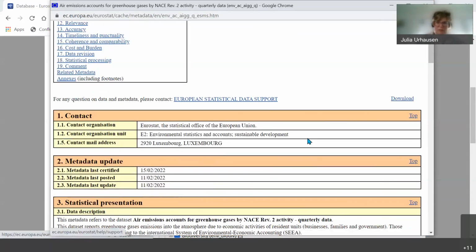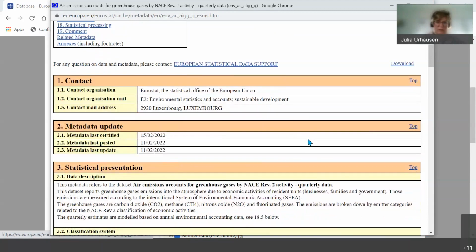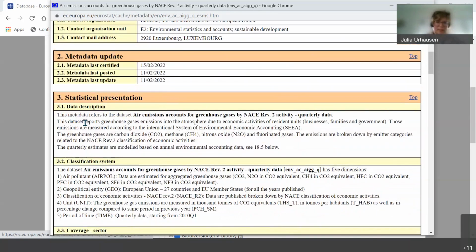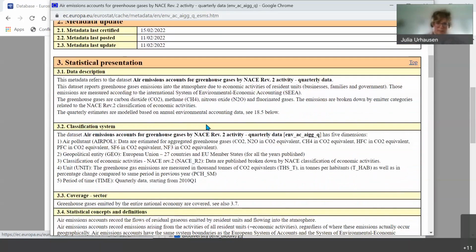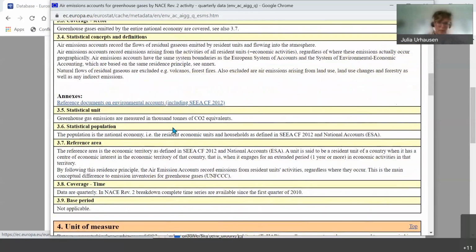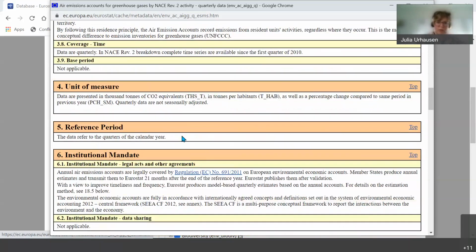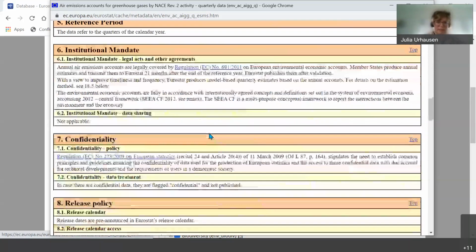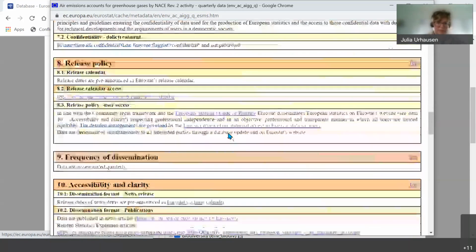This actually follows what is laid out in the statistical code of practice for data quality. This explains exactly the description of the data, possible classification used, the statistical units, and a lot of useful information on which institutional basis this data is collected from the member state.